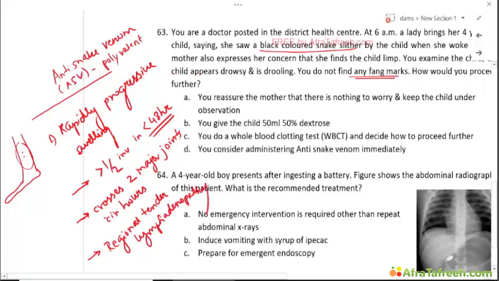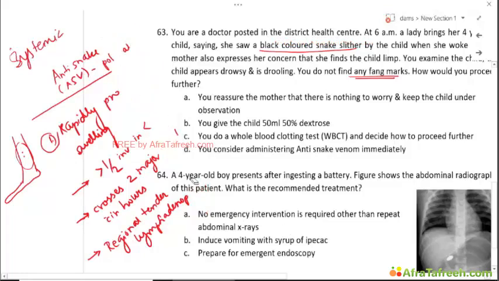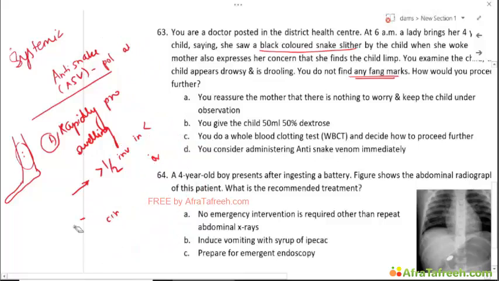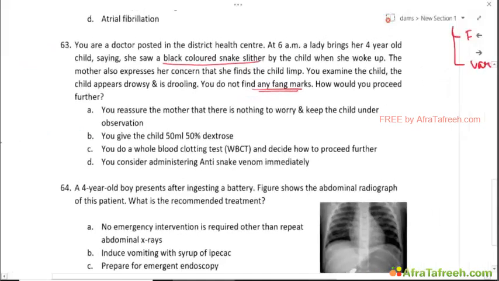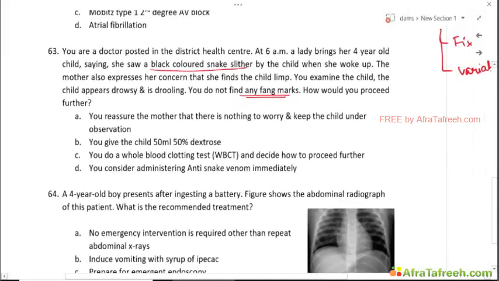Okay, so if any of these local signs or any of the systemic signs are present, these become an indication for starting an ASV. Now in our patient, our child who presented with no significant local signs and symptoms, but with a limp and drooling, this becomes a systemic envenomation and you need to give ASV.